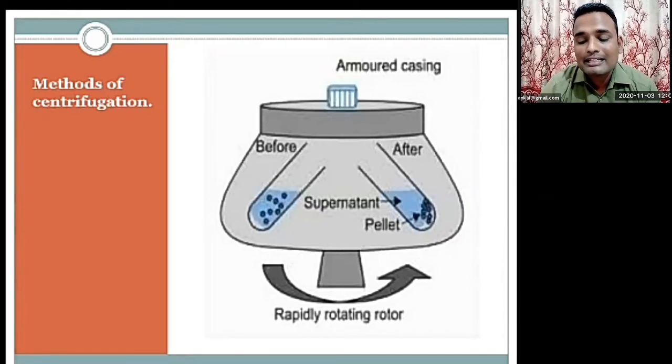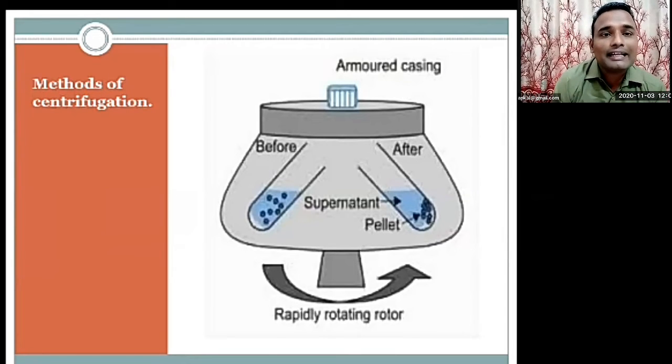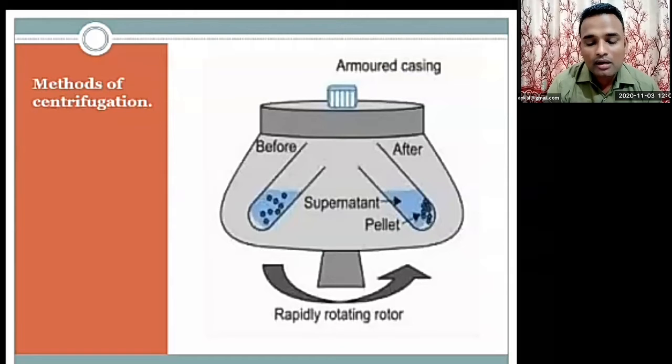Here in the laboratory, there is a machine. It rotates like a fan, and it rotates rapidly. On the screen, you can see the movement has been shown there. Before starting this appliance, you can see some particles. After this, you can see many particles collected at the bottom. This is just because of the rotation.